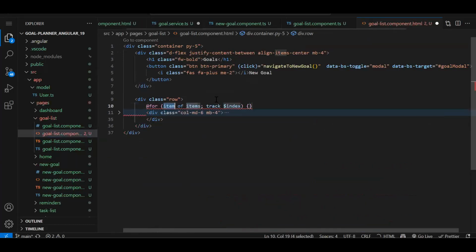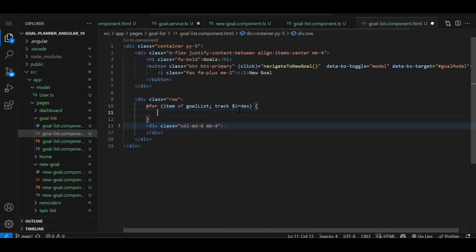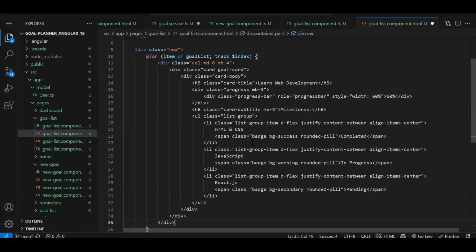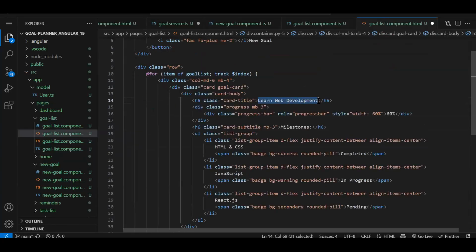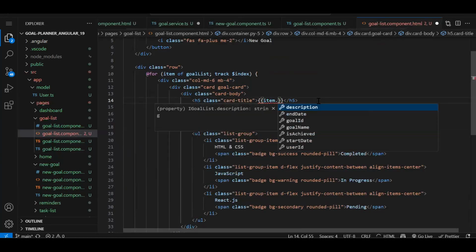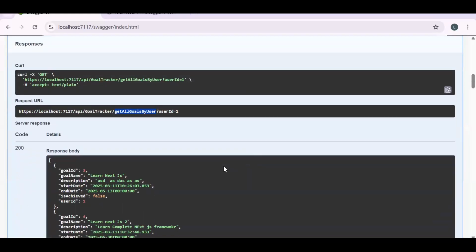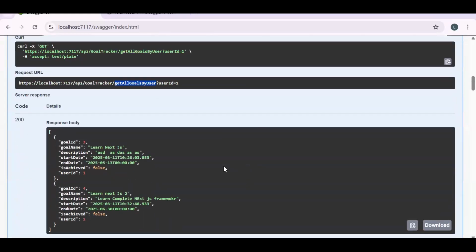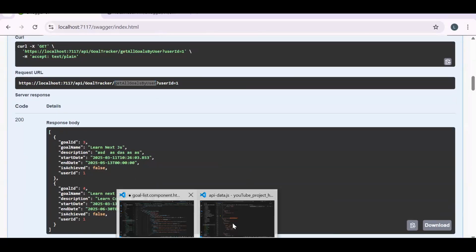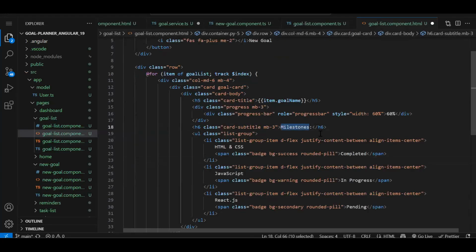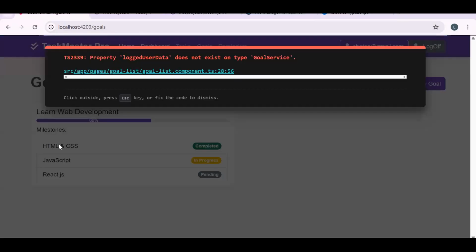So @for loop over here, let's paste it. Let's move this over here. Now this is going to be my goal title. So item dot, see the benefit of creating an interface: for all the properties you get IntelliSense. Milestone, I'm not getting in the API, but we have created the UI like that. So instead of milestone, we will show our description and something. What's our UI? Our UI is like that, where we can show the milestone.